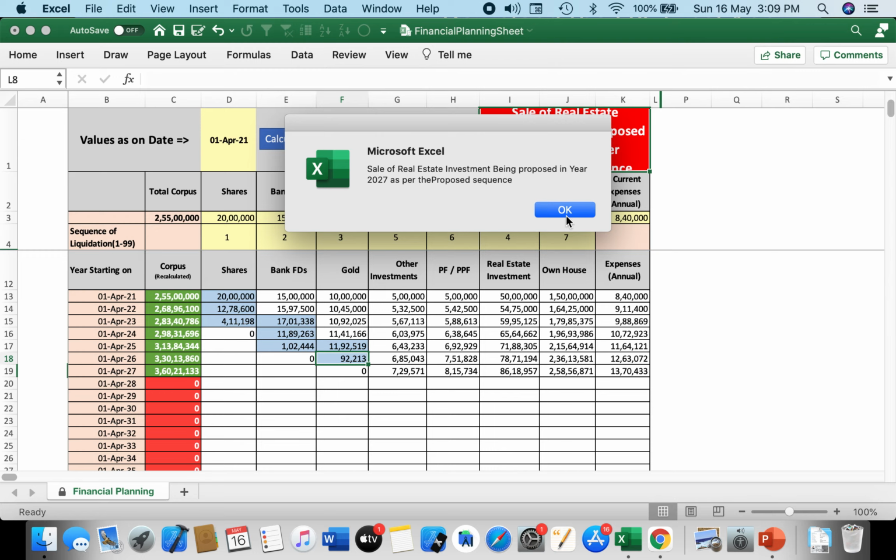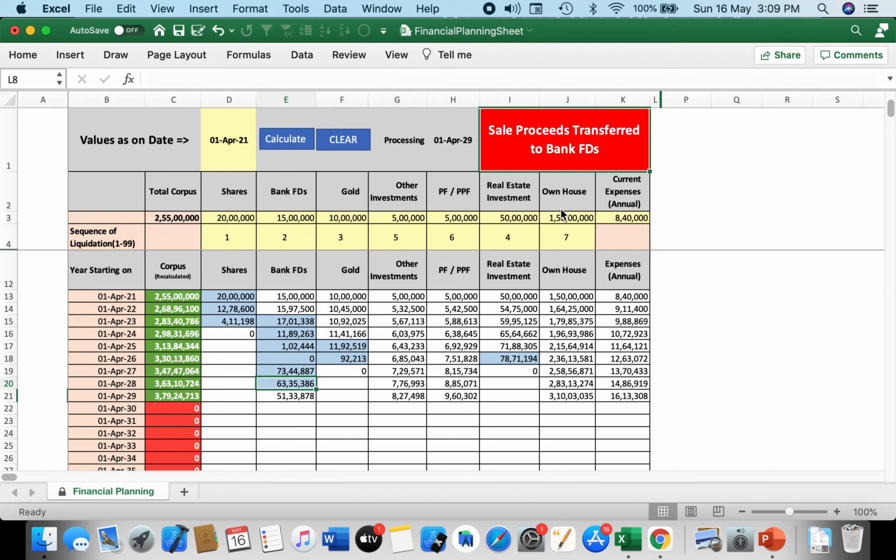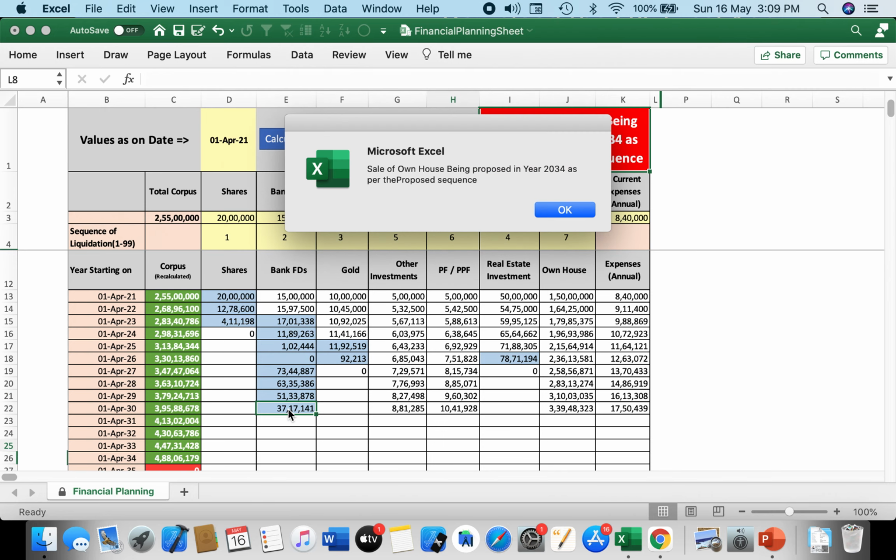liquidated in 2027, and this money which you are seeing out here is going to get transferred to the bank FDs, as you will see as we go. So I press OK here, it gets transferred to the bank FDs, and now we start the calculation again further. So now it is taking the money which has been liquidated from real estate and proceeding year by year, and again it has run short of money.